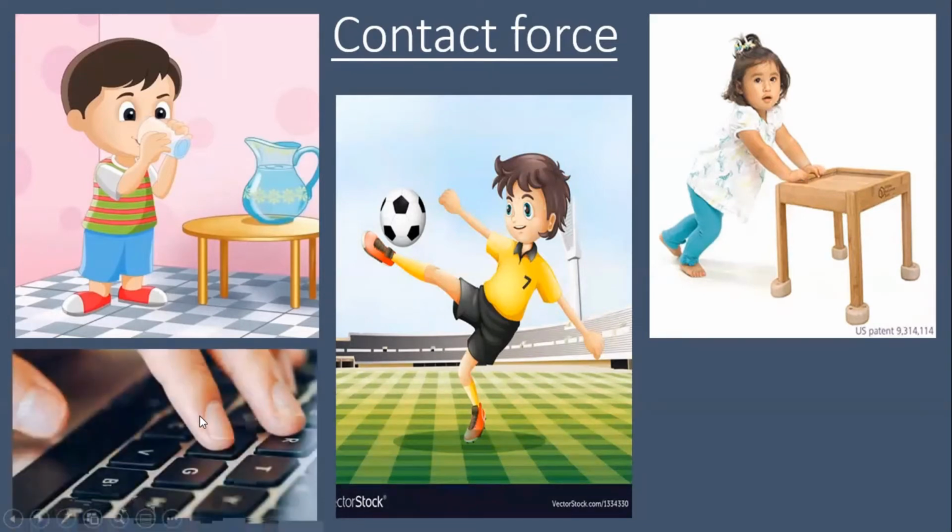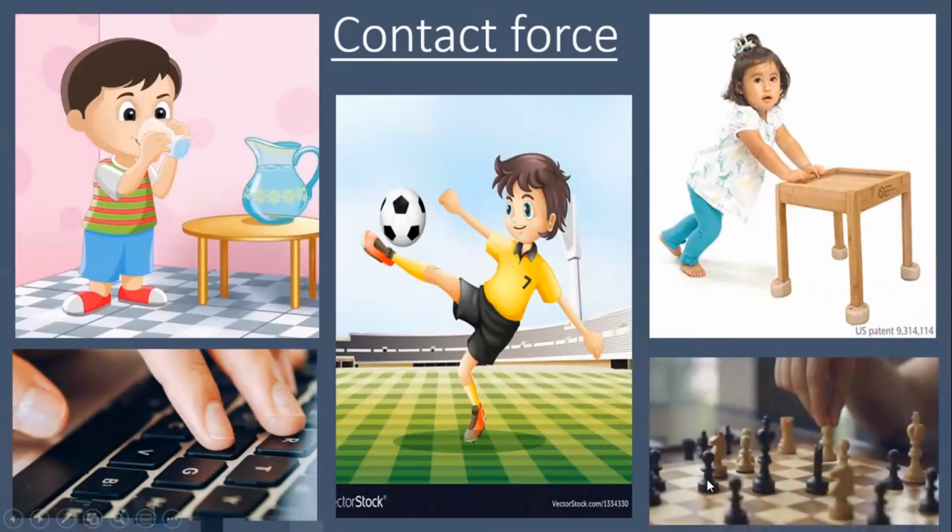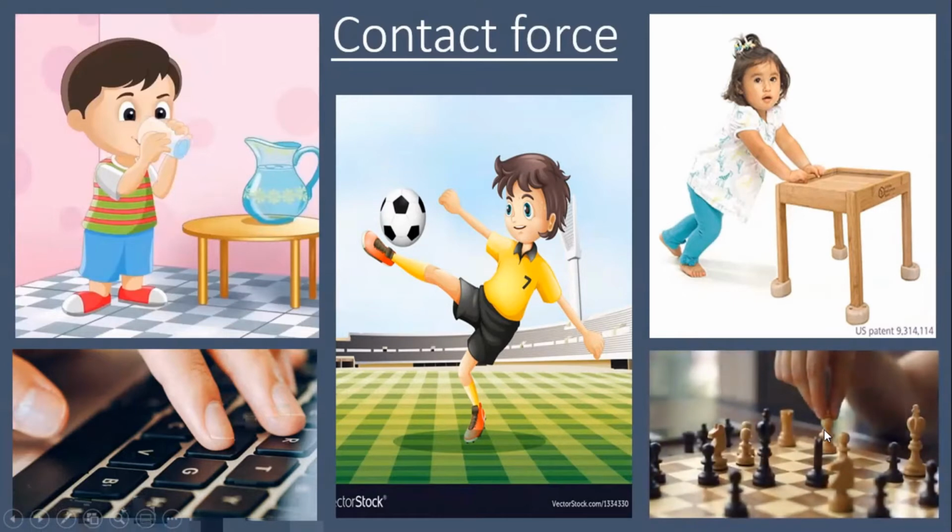Similarly, pressing the keys on a keyboard, moving a chess piece on a chessboard are some of the other examples in which parts of our body are in contact with the objects and apply force on them.